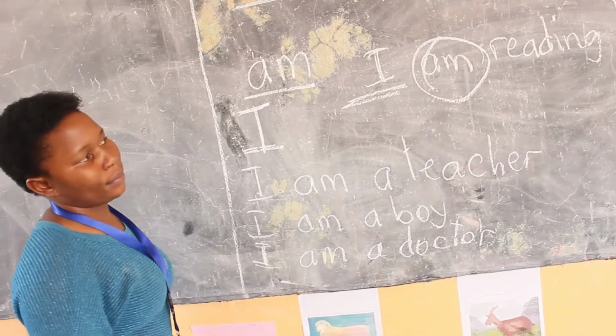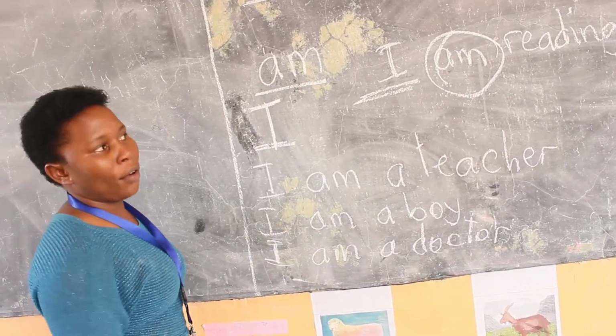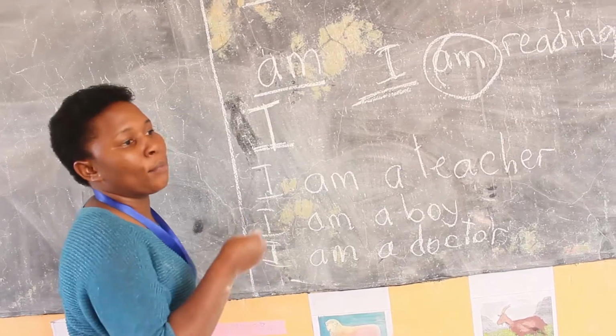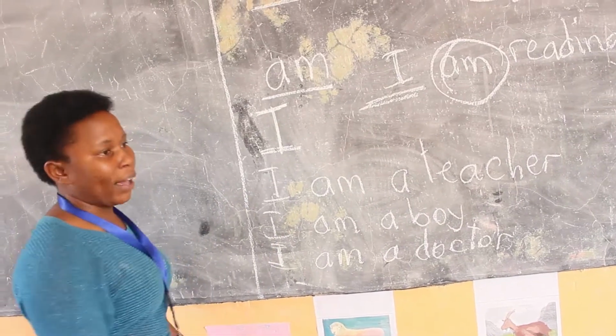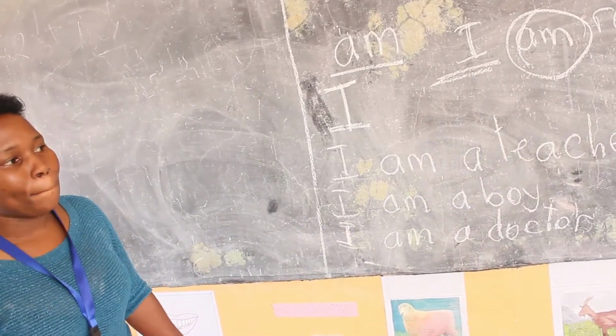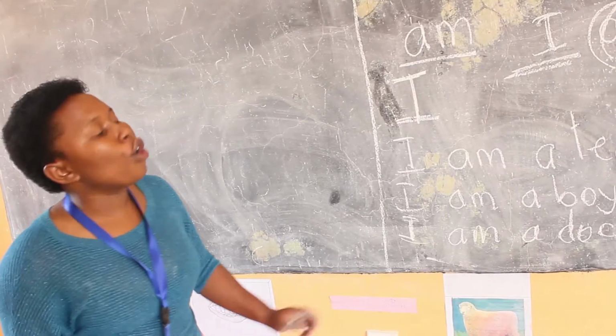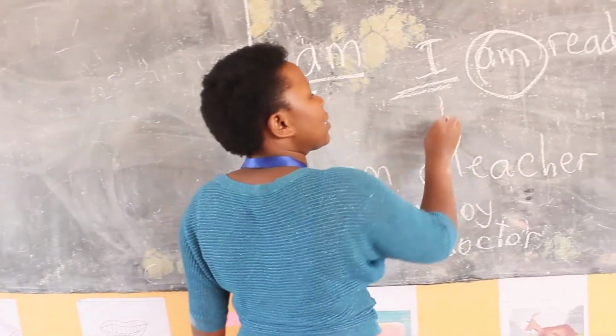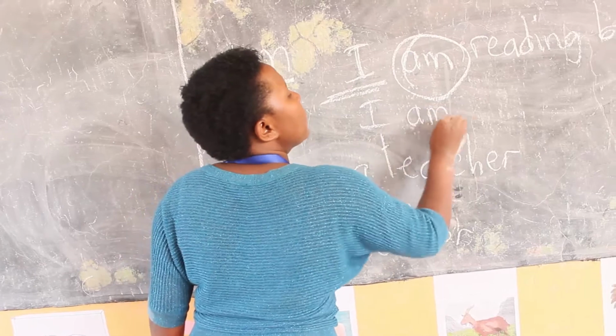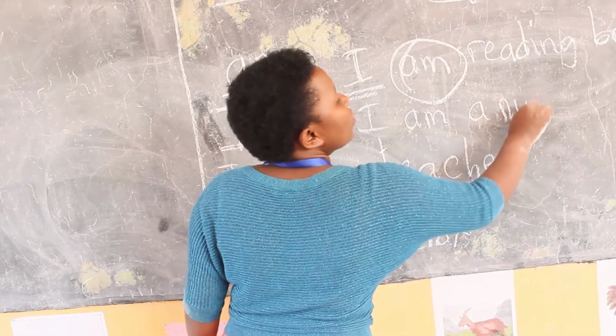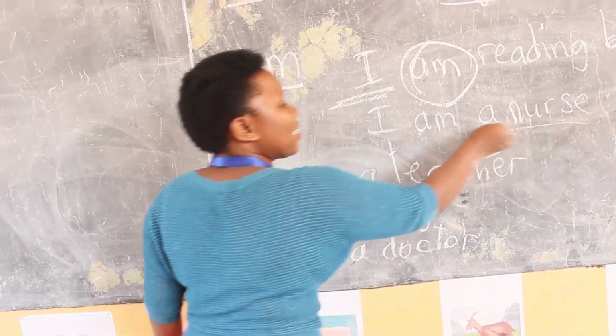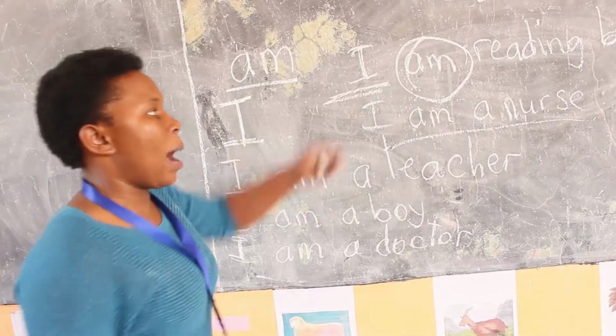Another one. Very good. I am your mother. I'm your mother. Isn't it? Okay, very good. Another example. Good. I am a nurse. Okay? This is the time we use am.